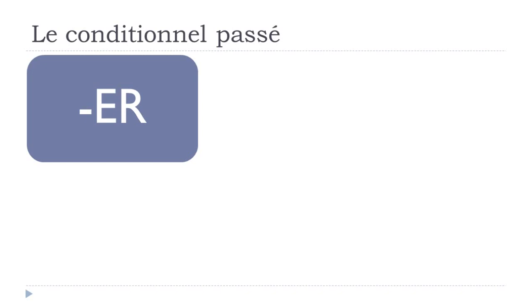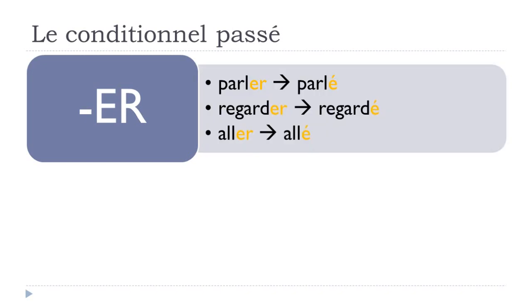And then for the second part that we use, what we call le participe passé. So for the first group of verbs, we talk about the verbs ending at the infinitive form with er. These verbs are quite easy. Have a look at the first example, parler, to speak, to talk. You can see that it ends with er here.